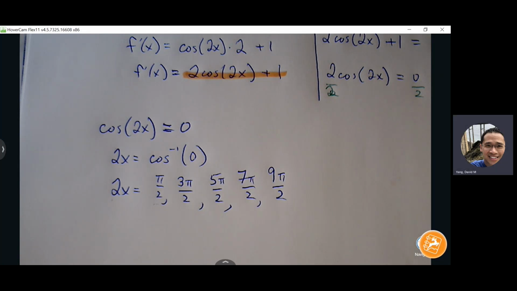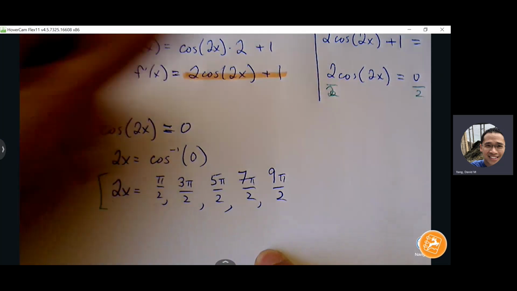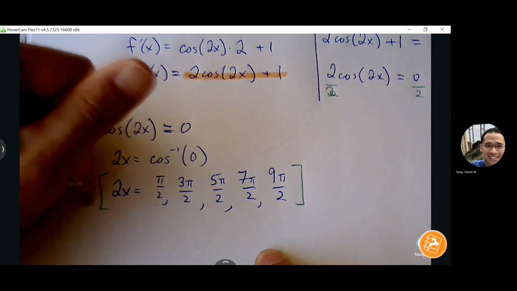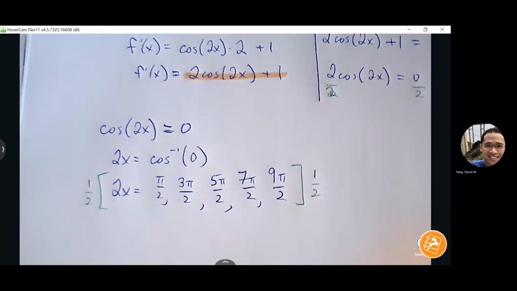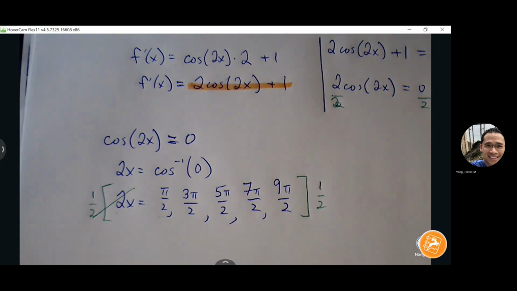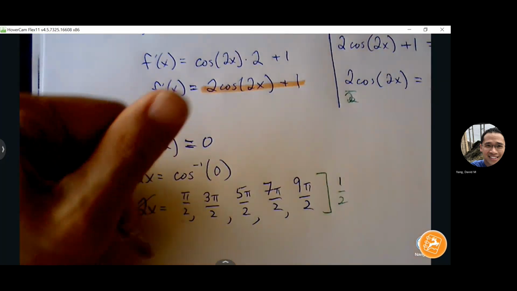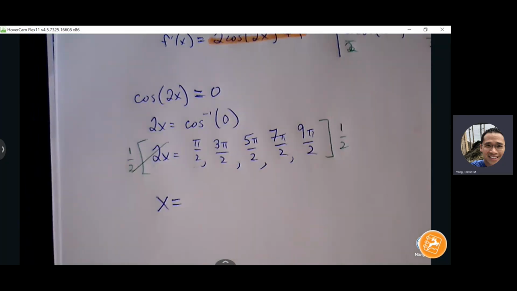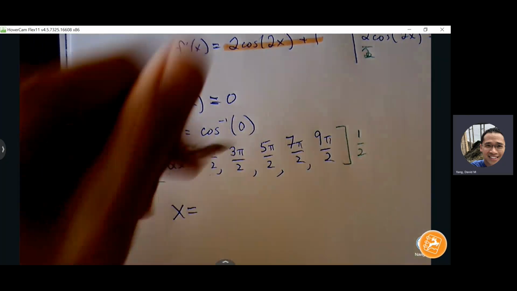Okay, so now I want to solve for x. Divide both sides by 2, which is the same thing as multiplying by 1/2. Okay, multiply 1/2 through all my possible answers here.